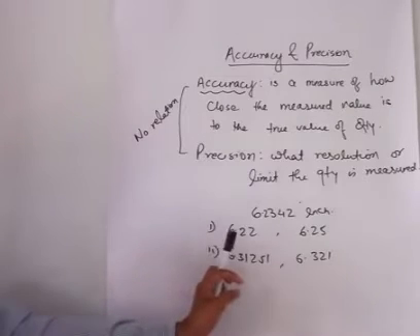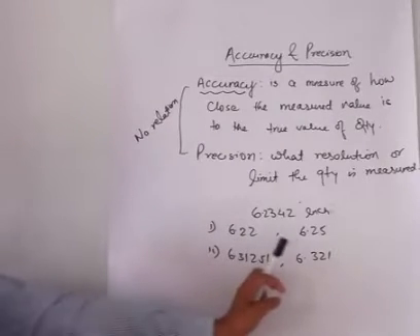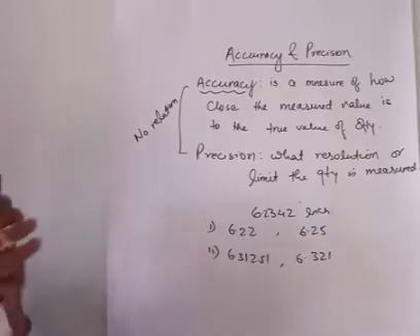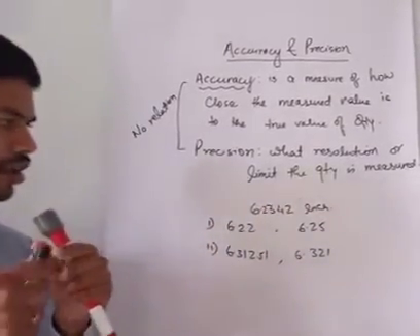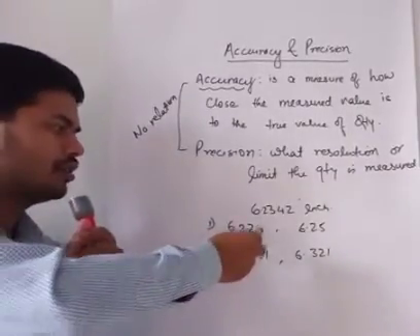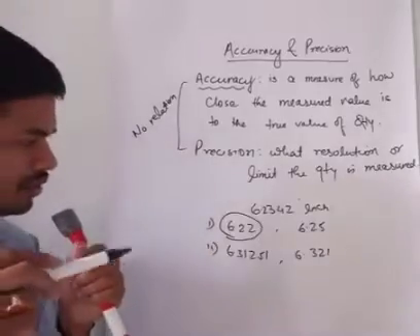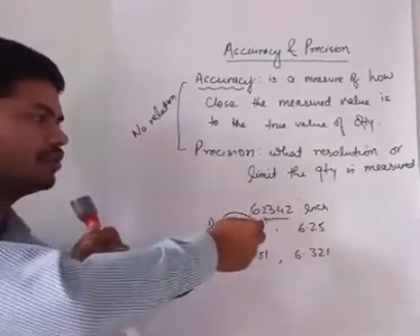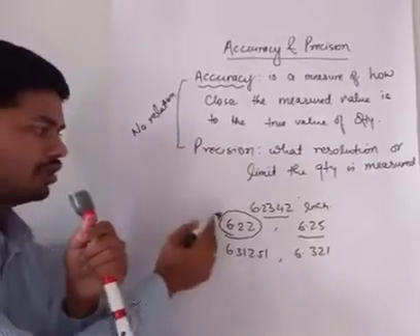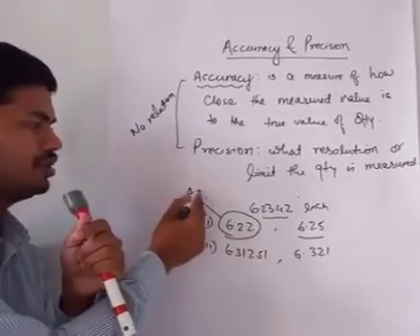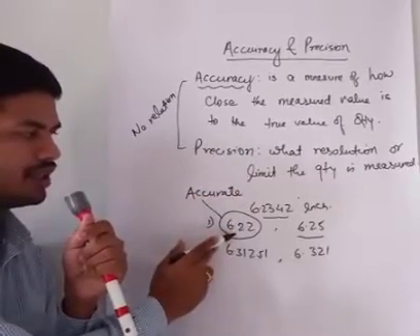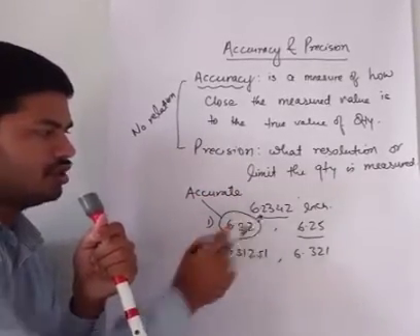So one student has measured 6.22 and one has measured 6.25. Which is the correct one, 6.22 or 6.25? Which is the closest value to the true value? That is 6.22. 6.22 is the close value to this value. 6.25 is greater. So the accurate value is 6.22. This is accurate because this measurement you have taken is close to the true value.